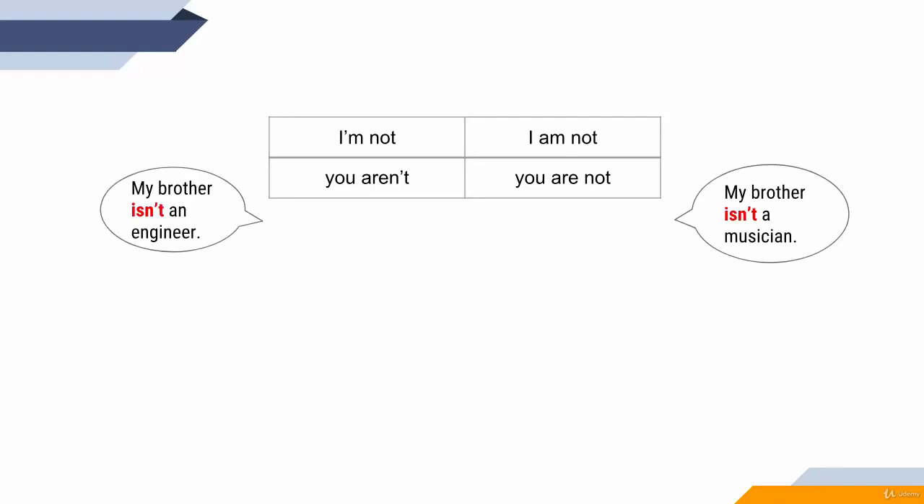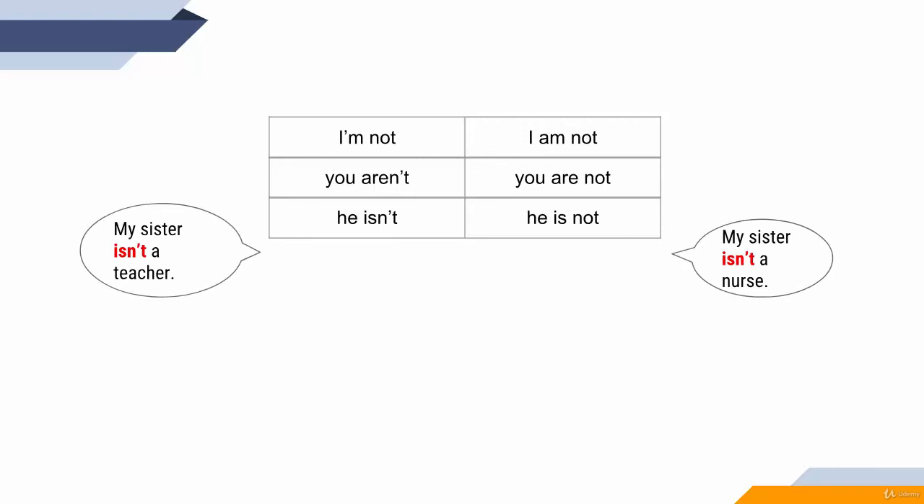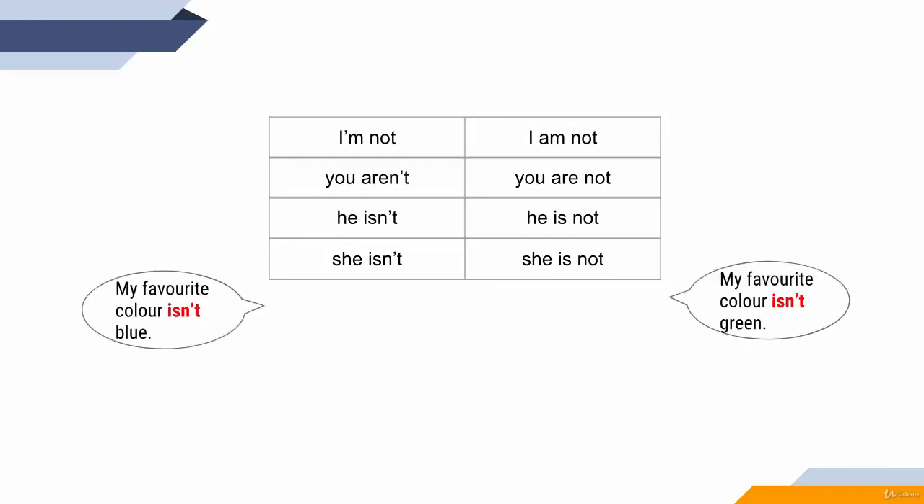After that, my brother isn't an engineer. He isn't. He is not. Okay? When you understand the logic, it's really easy. My sister isn't, or my sister is not. She isn't. She is not. My favorite color isn't blue. It, my favorite color. It isn't. It is not.